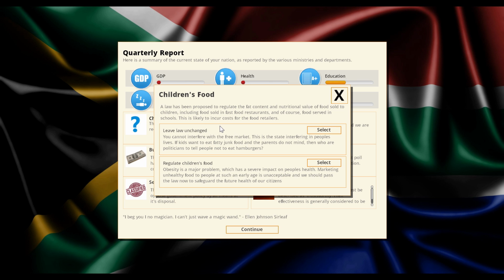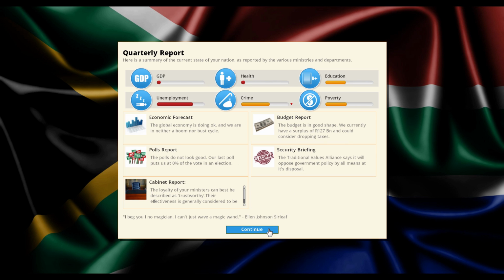Leave law unchanged. Now, this is going to help health. Health is actually a very big issue, so we should probably try to get this up. Regulate children's food. Obesity is a major problem, which has a severe impact on people's health. Marketing unhealthy food to people at such an early age is unacceptable. Let's go ahead and do it. Let's regulate children's food. Yeah, let's try that.